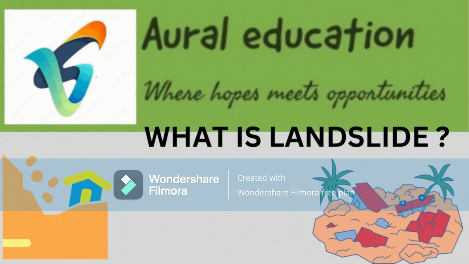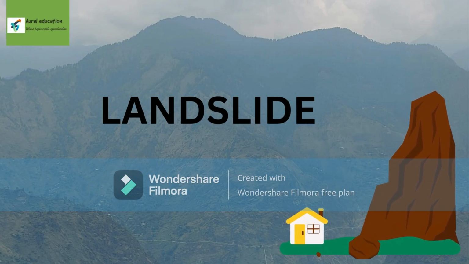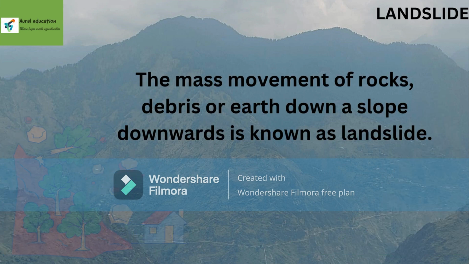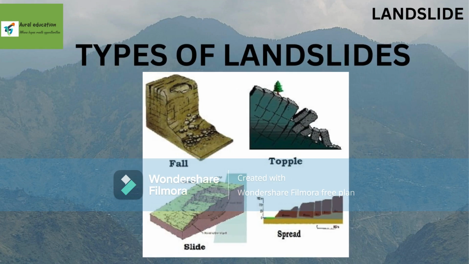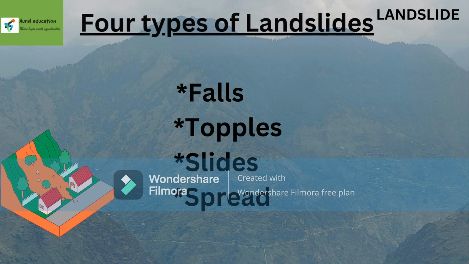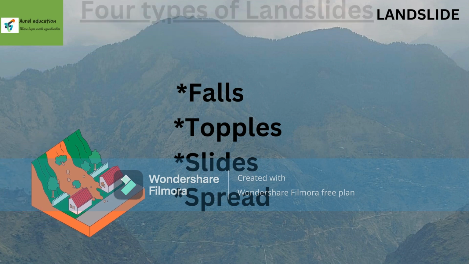Today's topic is what is landslide. Landslide is also called a downward or outward movement of soil, rock, and vegetation under the influence of gravity. Types of landslide. There are 4 types of landslide: falls, topples, slides and spreads.